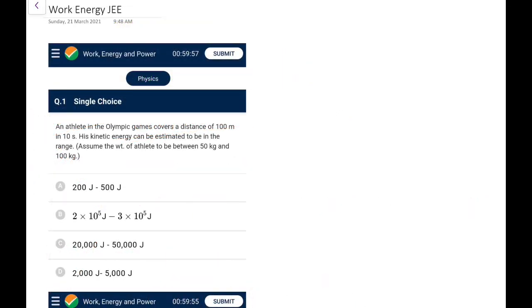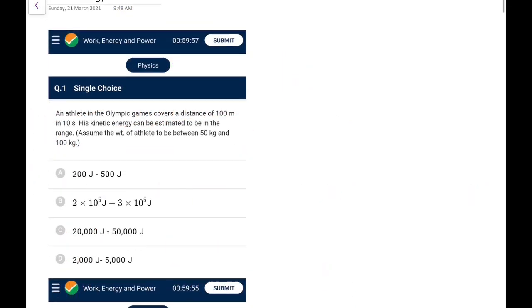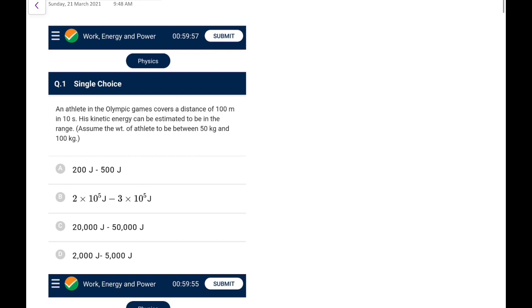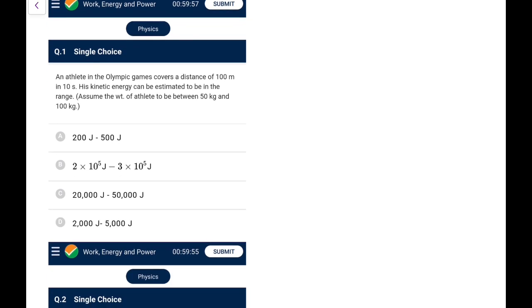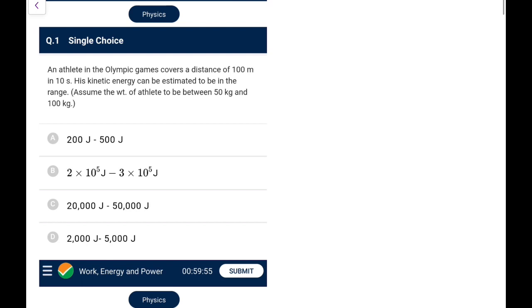So let's start. Question number 1. The athlete in the Olympic game covers a distance of 100 meters in 10 seconds. His kinetic energy can be estimated to be in the range. Assume the weight of the athlete to be between 50 kg and 100 kg. This question was originally asked in some AIEEE examination. I don't remember the year, and there this line was not there, and most of the students got confused about how to do it, since mass is not given. There you have to estimate that an average athlete's mass would be around 50-70 kg, and check the range. Here they have clarified it.